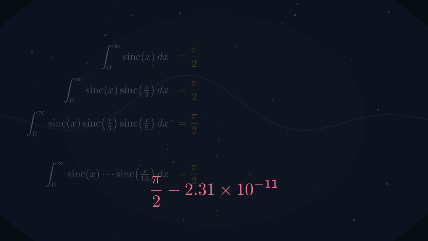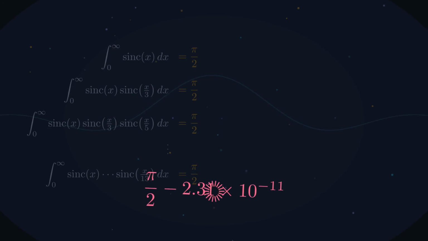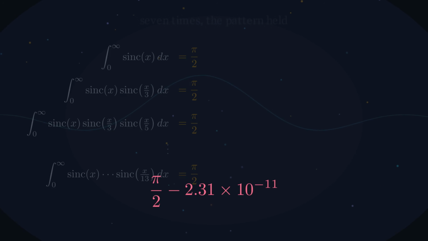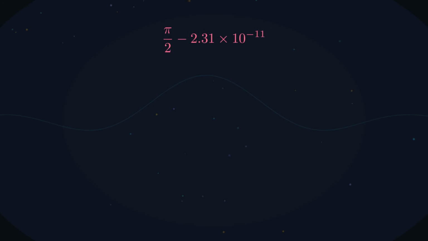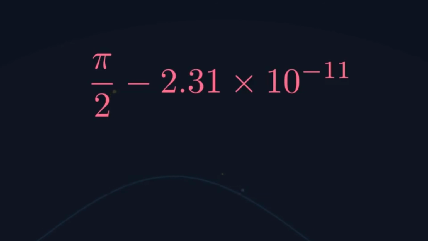Small enough that a computer algebra system reported it as pi over 2 for years. 7 times, the pattern held. The 8th time, it lied to the 11th decimal place. There is a reason. It is completely deterministic, and it has nothing to do with rounding.